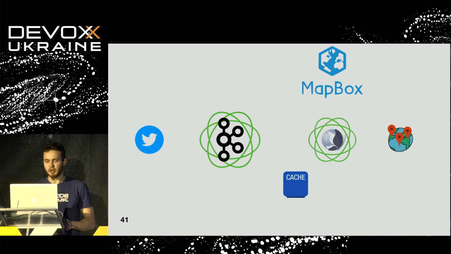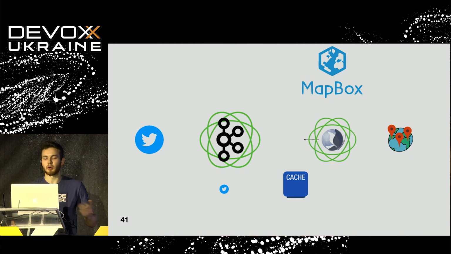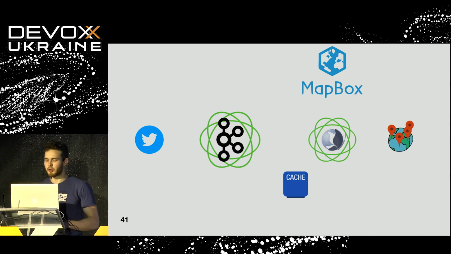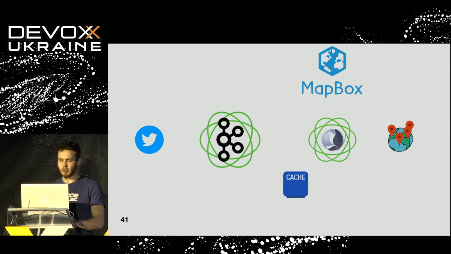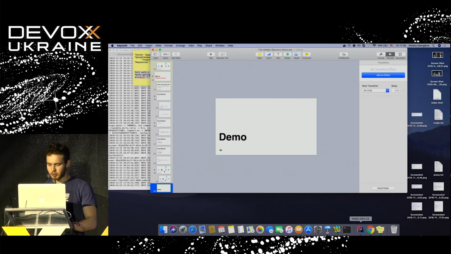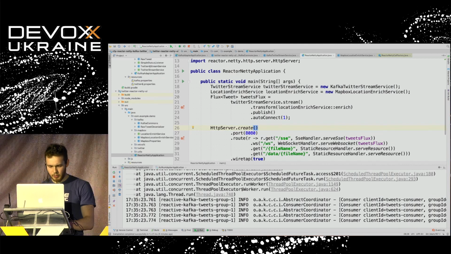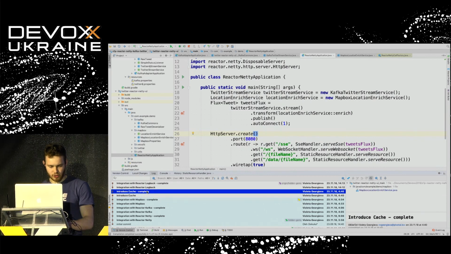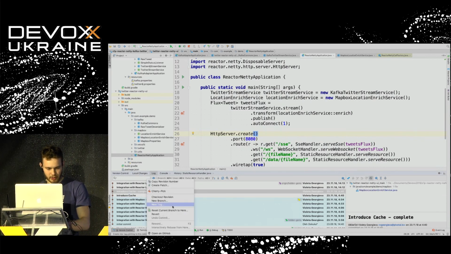If we have this information, or we got a similar request or tweet from the same location, we are not going to call Mapbox again. We just return the information about the location from the cache and send it to the UI, which is cool. Let me show it. Let me do it really quickly. I'm not going to write all this stuff. I'm just quickly switching to the next stage. And that's basically it.